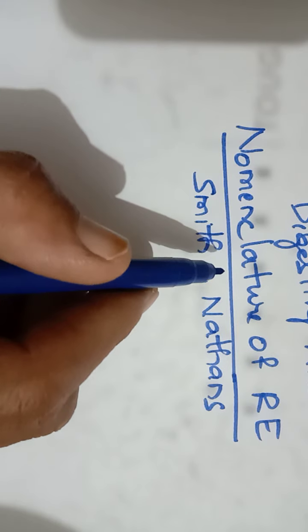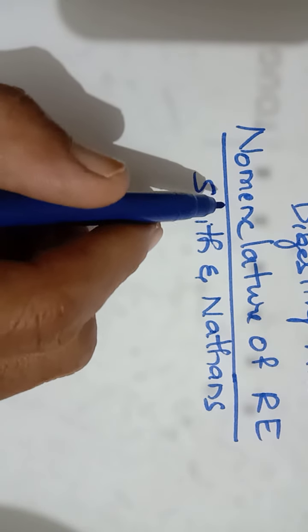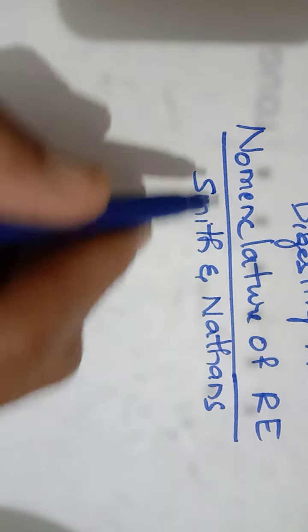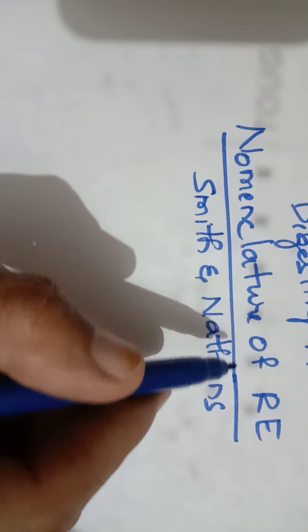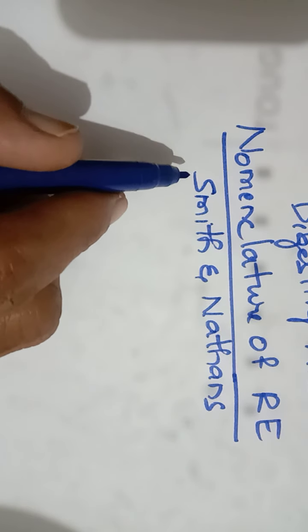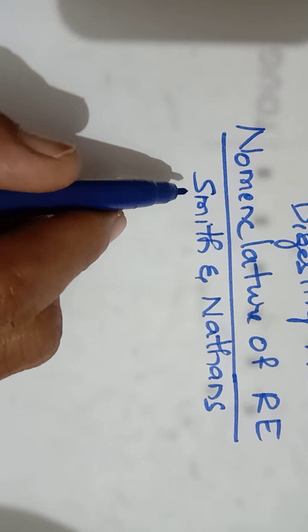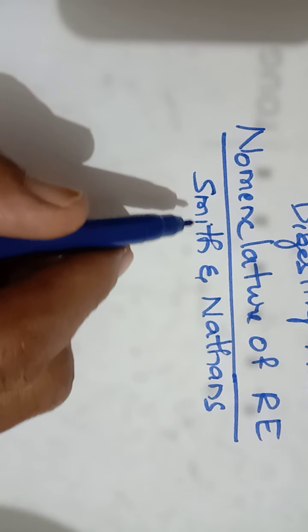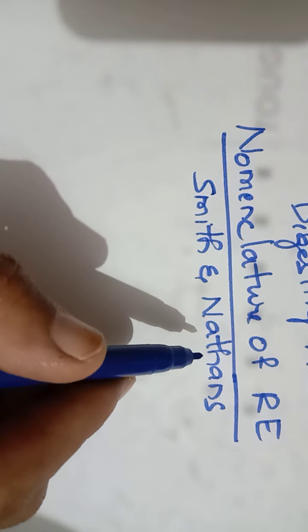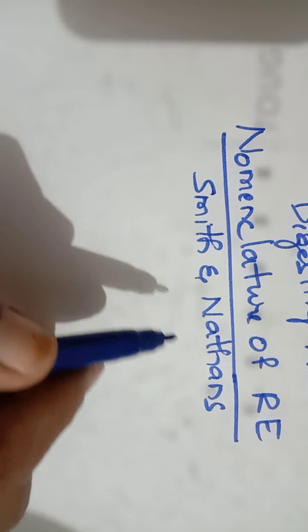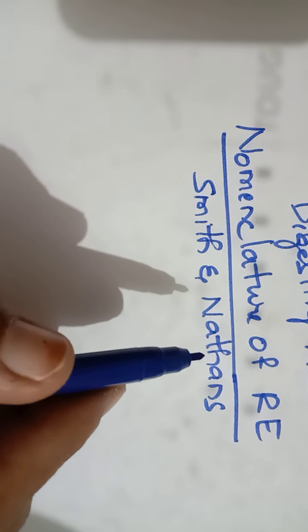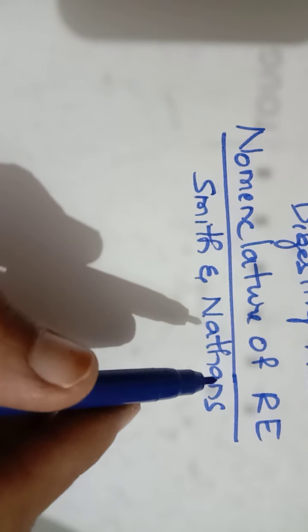Nomenclature is nothing but naming. How do you name a restriction endonuclease? The system of nomenclature is given by Smith and Nathans. These two scientists are the pioneers in the field of restriction endonucleases.